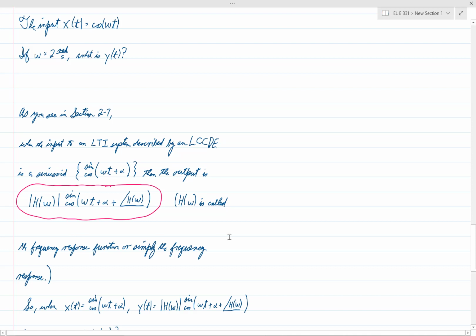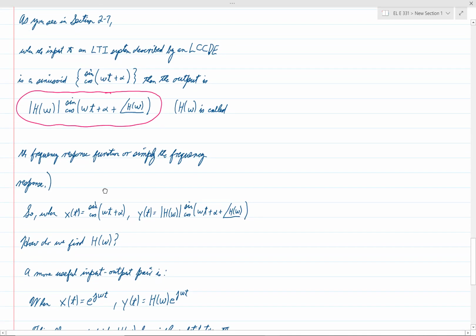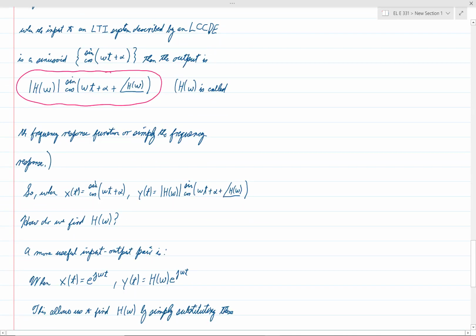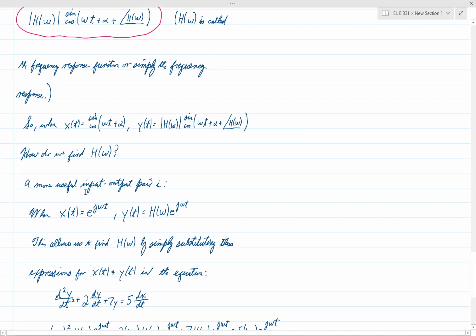But how do we find h of omega? Well, there's a very useful input-output pair. Now, what we've given up here is certainly a useful input-output pair, but there's one that's even more useful than that. And that is the following.